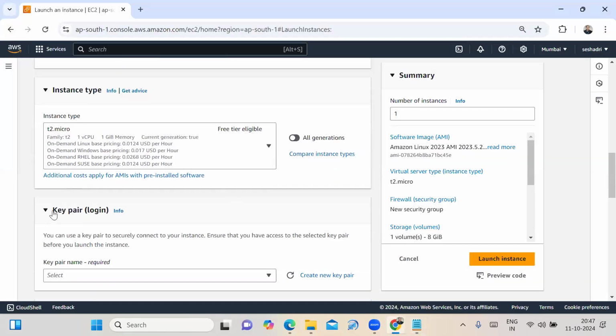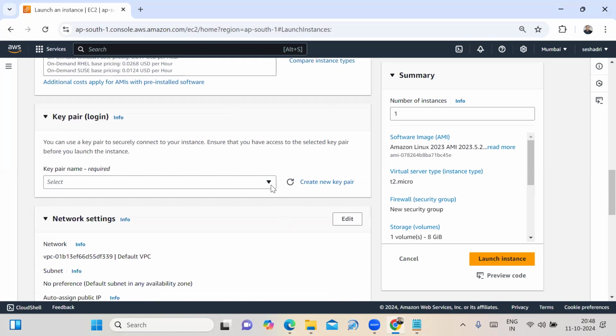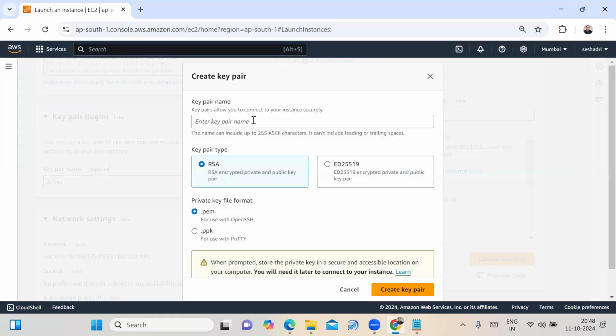Then the next step is, if you want to connect to the Linux server, you need the key pair. If you already created one in previous servers, then we have to select this arrow mark and select your key pair name. Sir, I don't know, I have not created any key pairs. Then I want to create a new key pair. Click on the create new key pair option. Here, I am giving the key pair name as Linux server key.